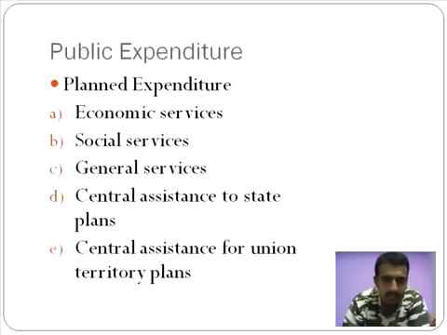Other examples of economic services include the construction of dams, laying out of highways, the tarring of highways, the construction of highways. All that gets categorized as economic services. Other activities which are considered planned are social services, the various poverty alleviation programs that you have come across in the previous unit.